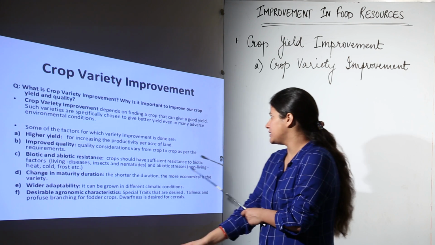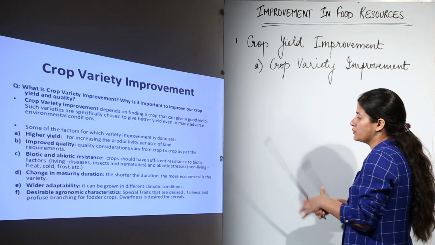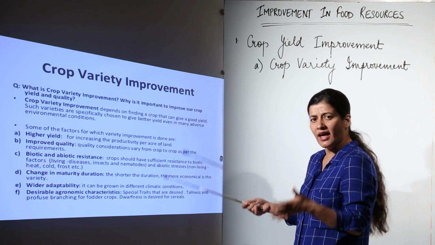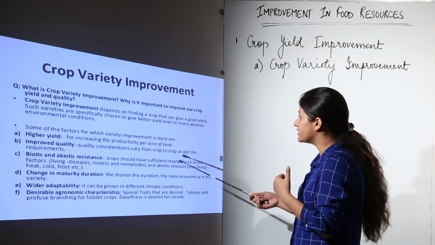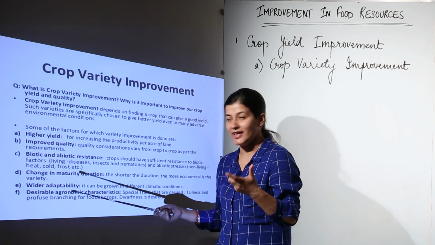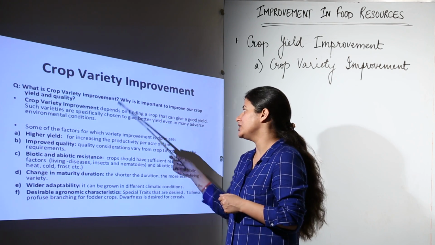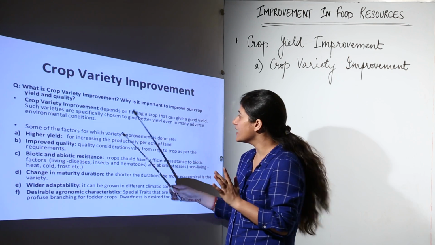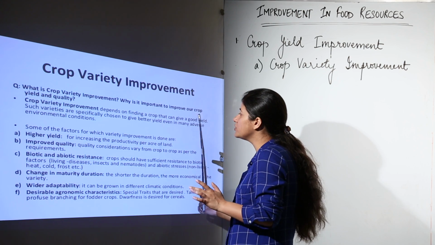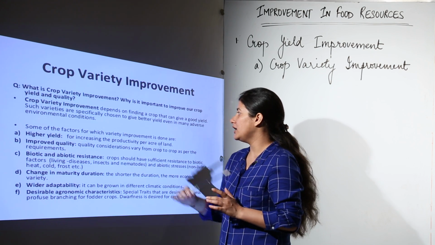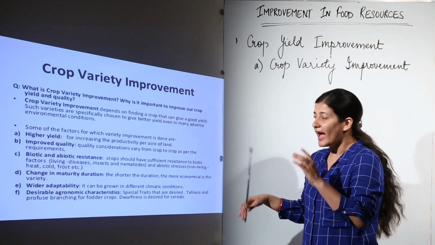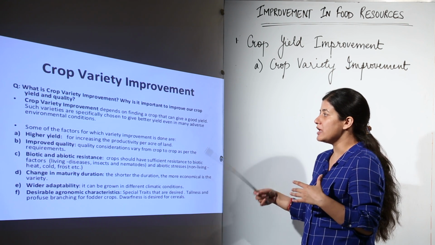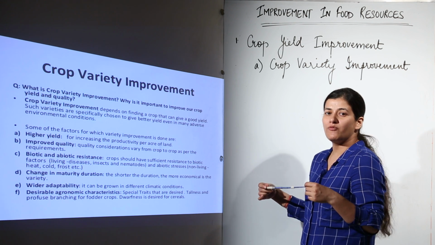Now, there is step description, and there is one question that might erupt in your mind. You will find this question at many places, even in your syllabus context. You might find this question in your exams as well. What is crop variety improvement? We have discussed it. It is the simple definition that this question demands. And next is, why is it important to improve our crop yield and quality, and what are the factors? Apart from this, we are going to see what are the factors which are important for the crop variety improvement.